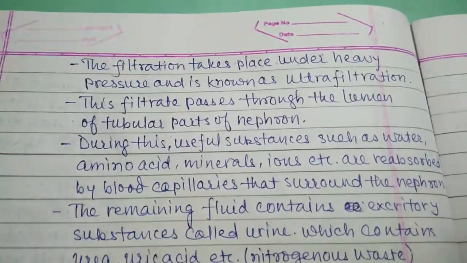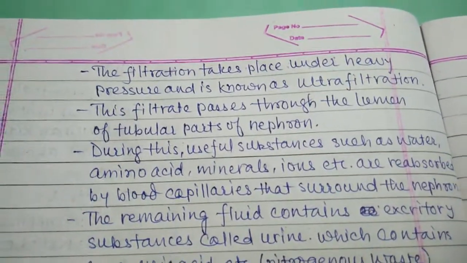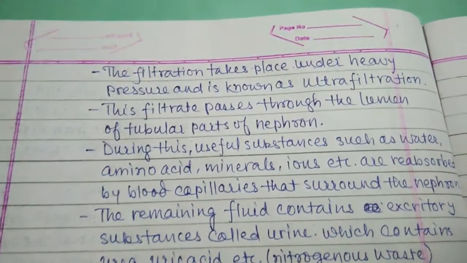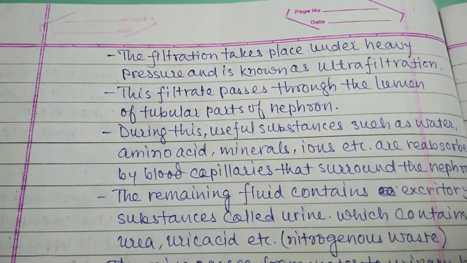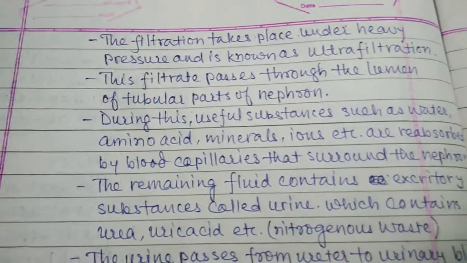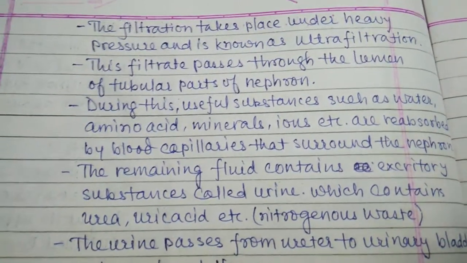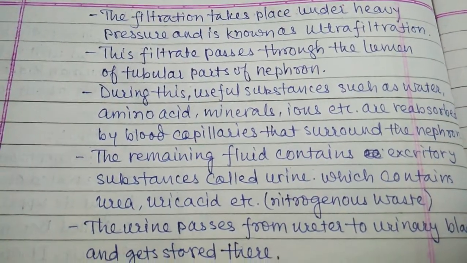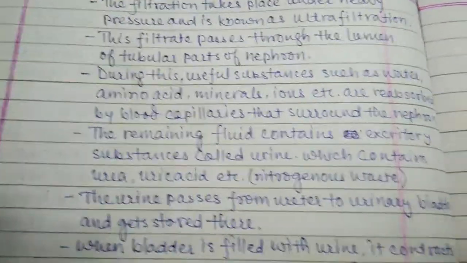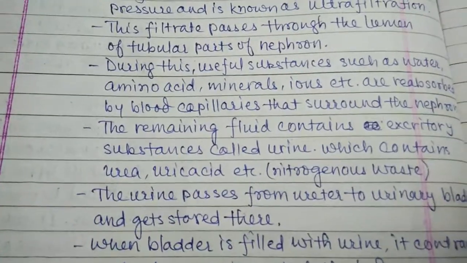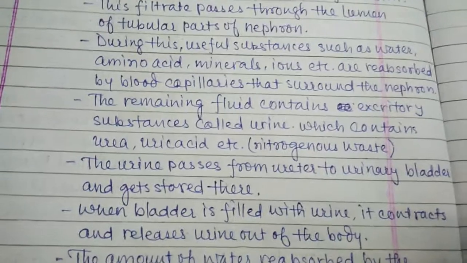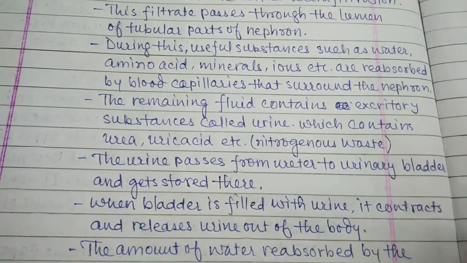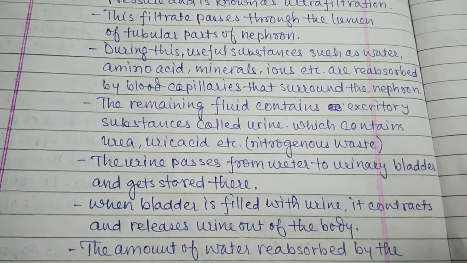The blood filtration takes place at high pressure because the diameter is very small. This filtrate passes through the lumen of the tubular parts of the nephron. During this, useful substances such as water, amino acids, minerals, iron, etc. are reabsorbed by the blood capillaries that surround the nephron.